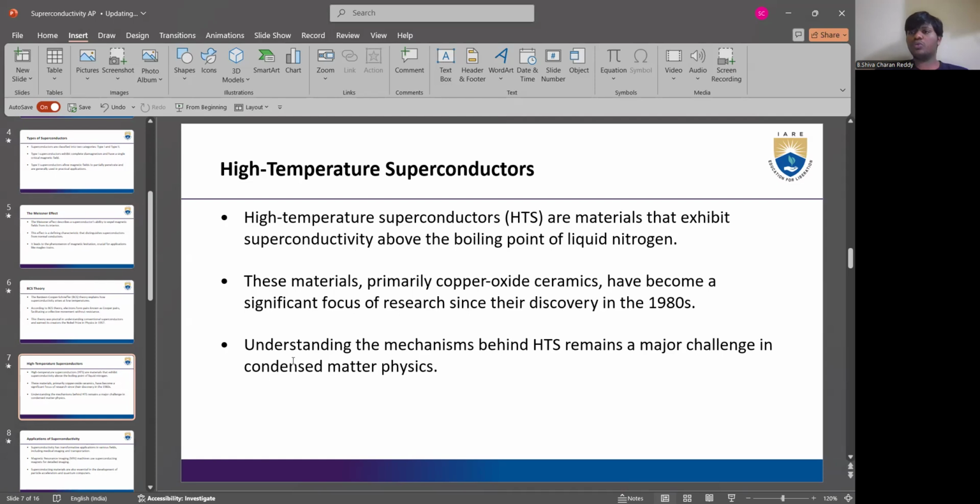Liquid nitrogen is one of the coolest substances, which instantly freezes anything you put into it. These exhibit superconductivity even above its boiling point. So you can understand, this made researchers curious, and they are significantly focusing their research on them. These have become a primary focus of research. These superconductors mostly consist of copper oxide ceramics, and understanding the mechanisms has been a major challenge in the superconductivity topic.